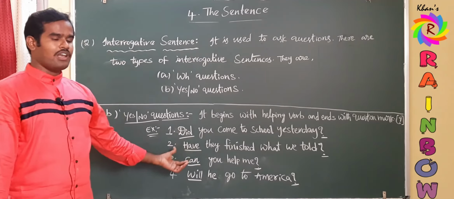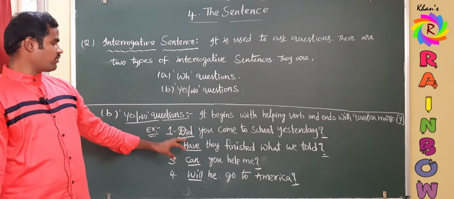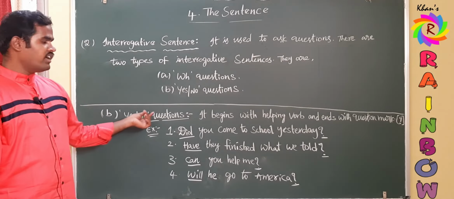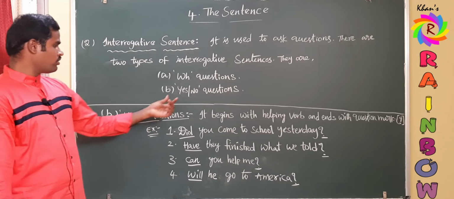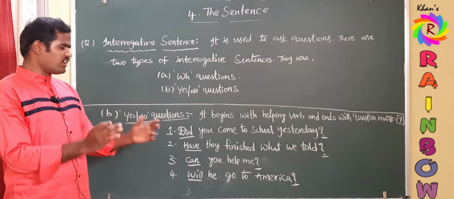It may be any type: a do form, a have form, a modal verb, or a be form. But they should begin with a helping verb and end with a question mark, and such statements are to be identified as yes or no questions. So if you try to answer these questions, definitely you have to say either yes or no.